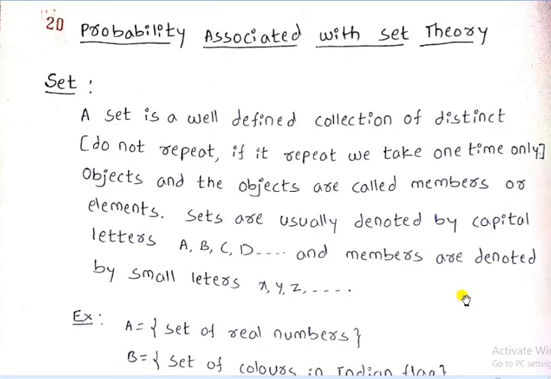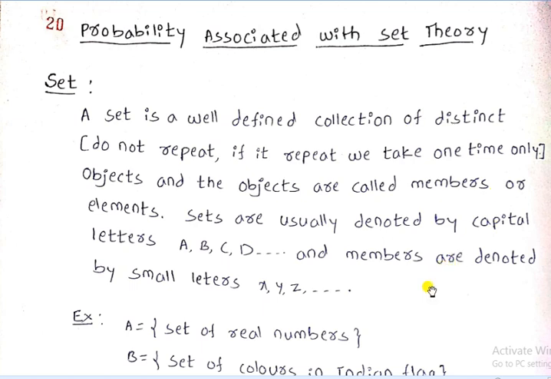Probability associated with set theory. First, we are discussing what is meant by a set. A set is a well-defined collection of objects. The objects may be living or non-living things.